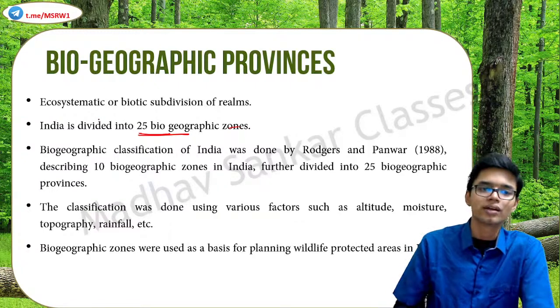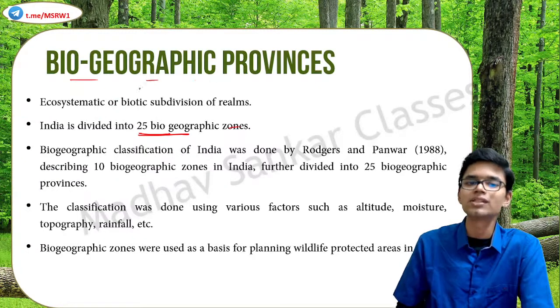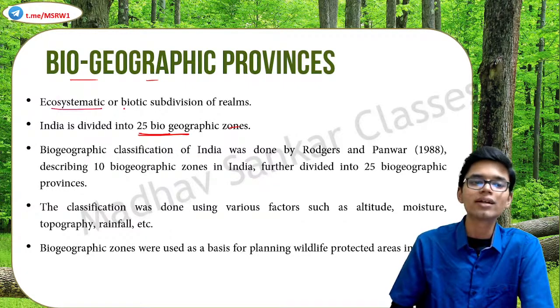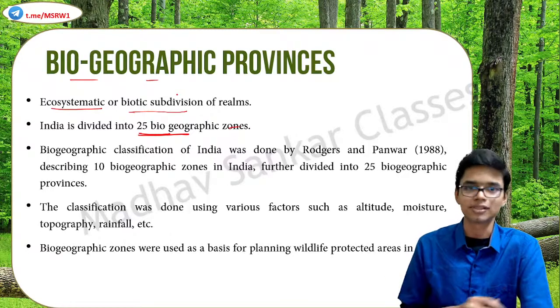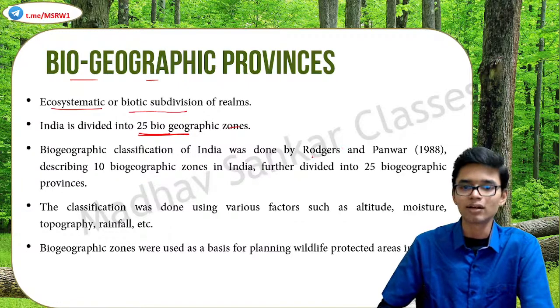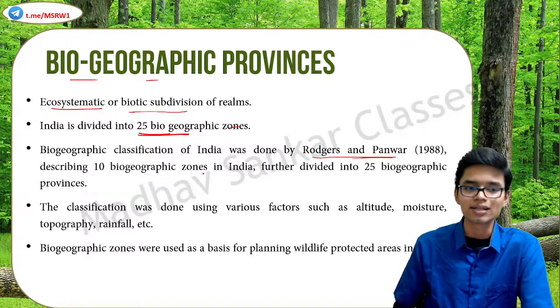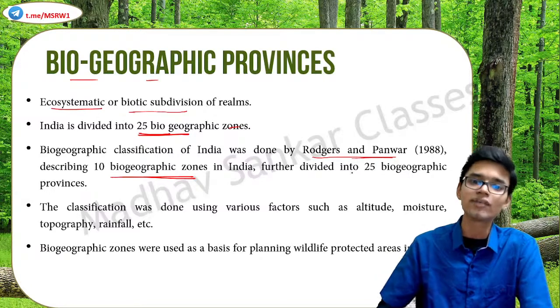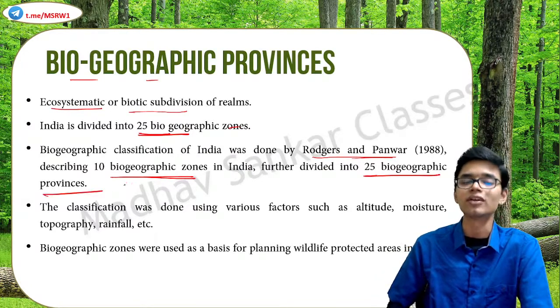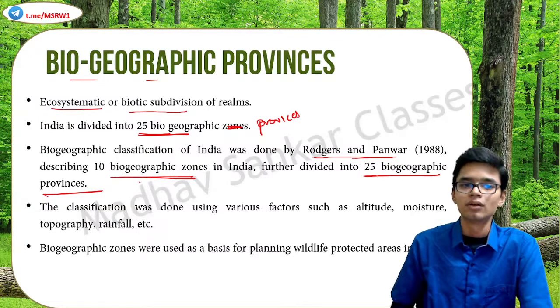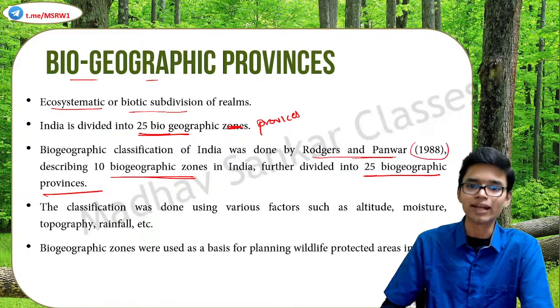All right, so what exactly is this biogeographic province? This is again a classification based on ecosystematic or biotic subdivision of realms. Okay, so this classification was actually done by Rogers and Panwar in 1988, where they divided the entire India into 10 biogeographic zones, as we mentioned earlier, which was further divided by them into 25 biogeographic provinces. Okay, so this classification was started in 1988.